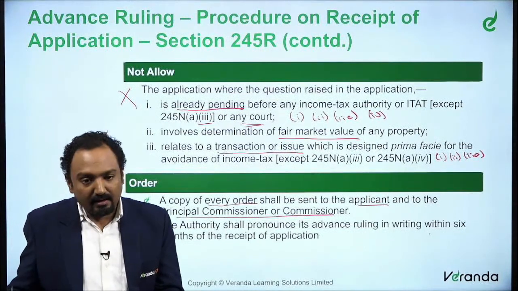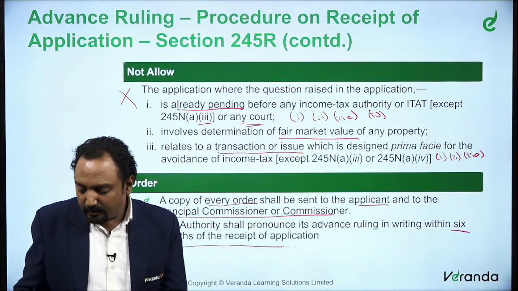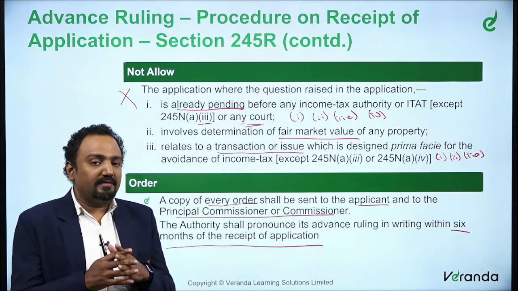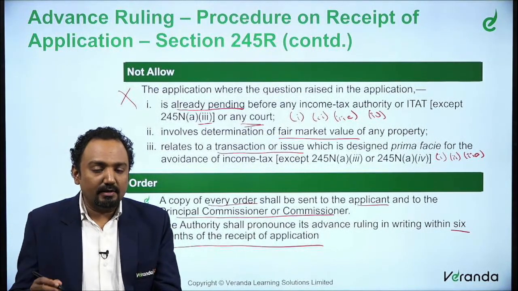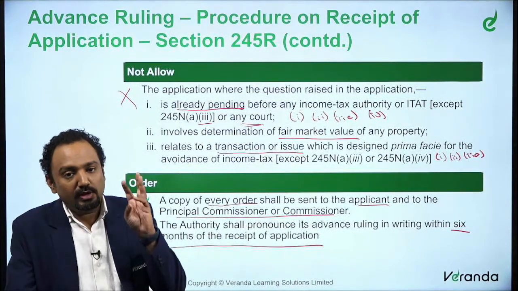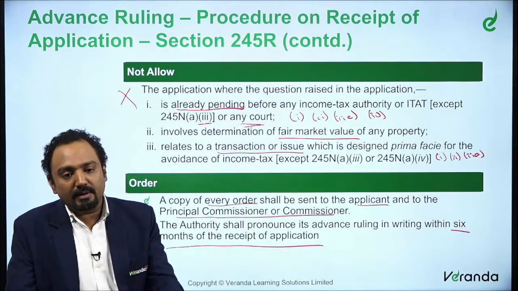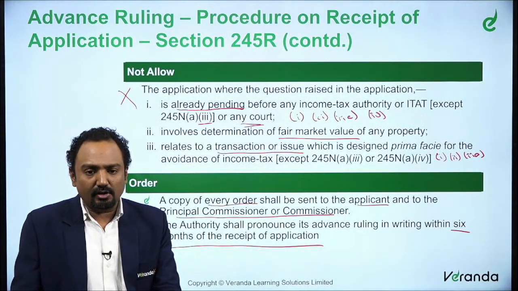There is a timeline involved: they will have to complete within 6 months from the date of receipt of the application. So that is the timeline for completing this order, and such order must be sent to the applicant and to the principal commissioner or the commissioner. So that is also another thing we are talking about.